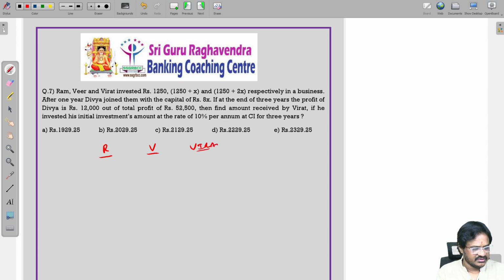Ram is investing 1250. Next, Veer is investing 1250 plus x. Next, Virat is investing 1250 plus 2x. After 1 year, Divya joined with a capital of 8x.